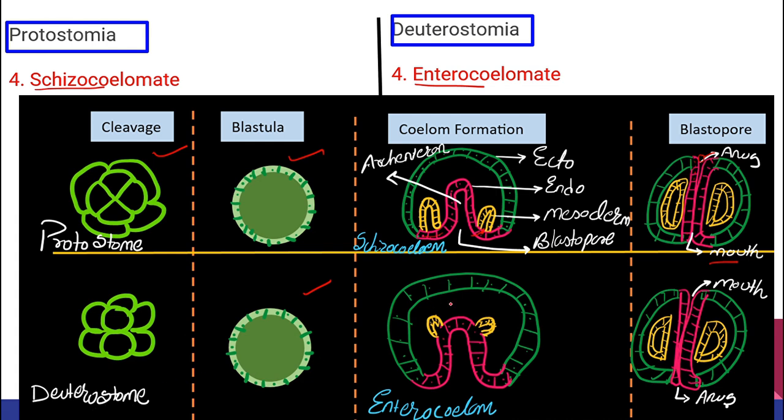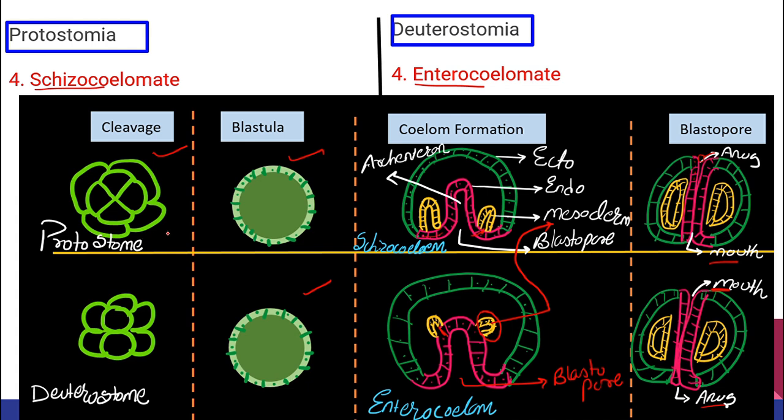Let's see the second one, deuterostome. When we see deuterostome, what happened? Endoderm is going to invaginate, and from the endoderm there will be an outpocketing or pouch formation. This outpocketing or pouch is called mesoderm. And then again here we have the blastopore. This blastopore is going to convert into the anus, and a second mouth is going to form.